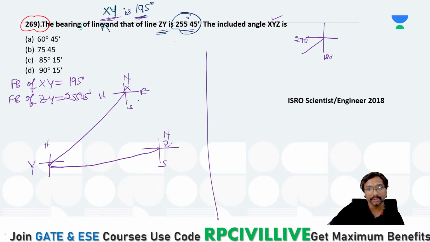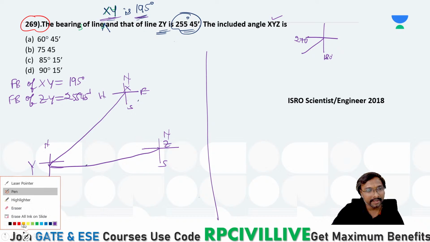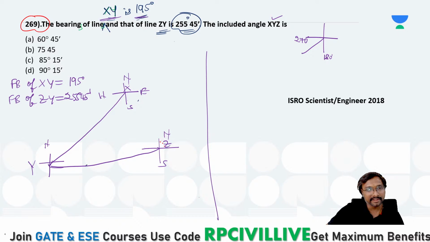This is your Z, right? For this, how much is this bearing, everyone? This is your 255 degree 45 minutes, and what is this angle? You can say that is your 195 degrees if you just observe, right? So what we require is this angle with respect to horizontal, na?